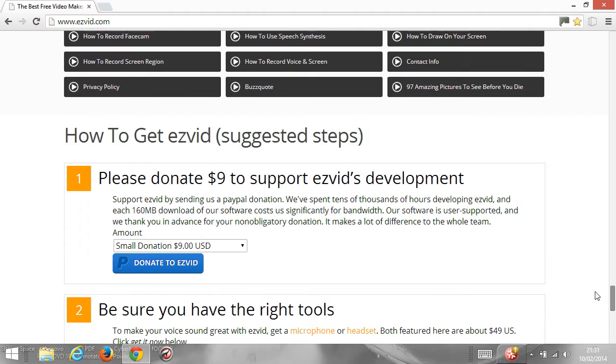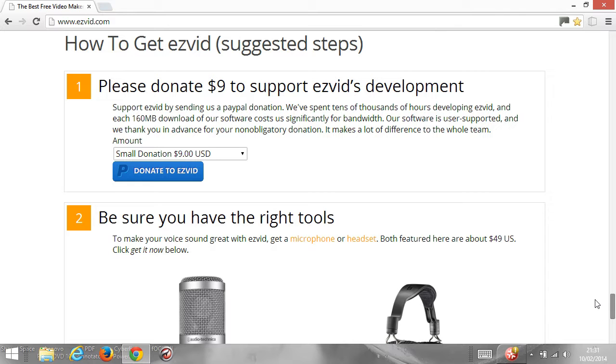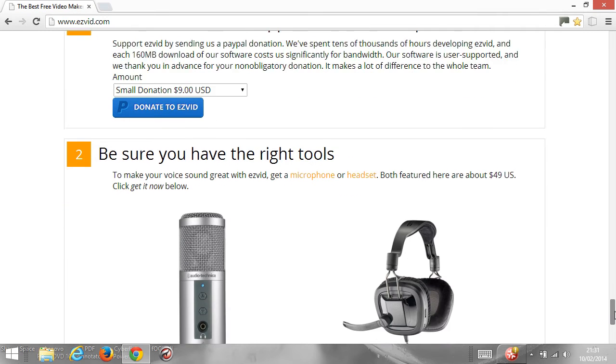to the How to Get ezvid Suggested Steps section. The first step asks you to donate to support ezvid's development, and if you want to do that, click on Donate to ezvid. Okay, I'm going to skip that step.